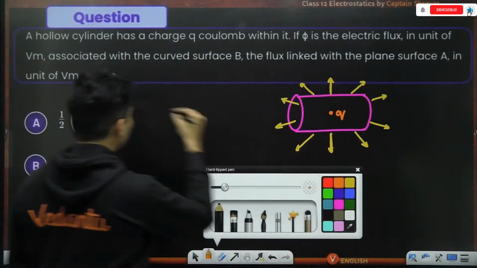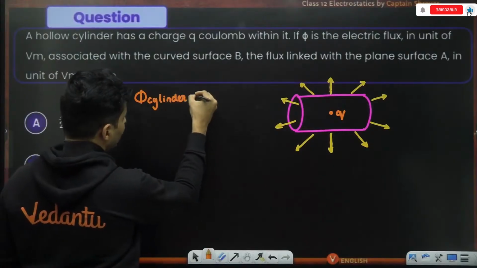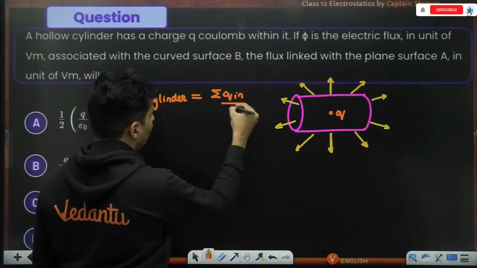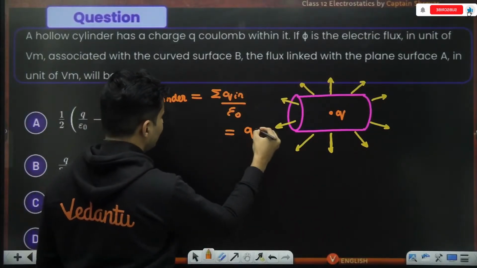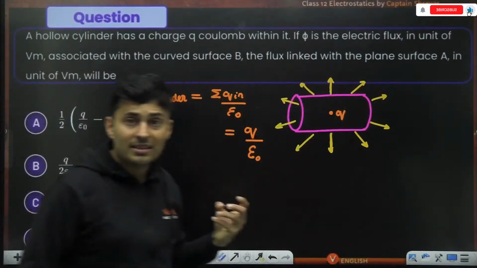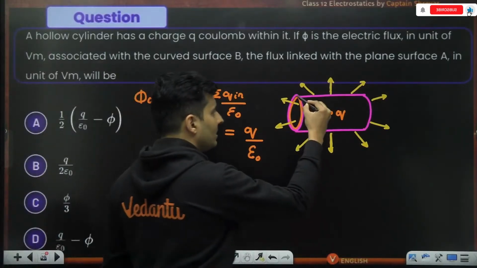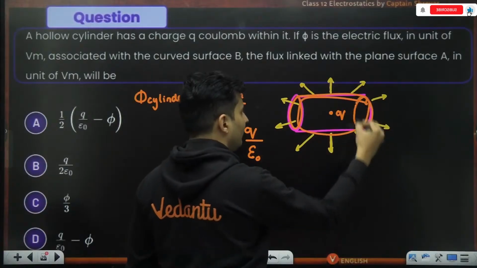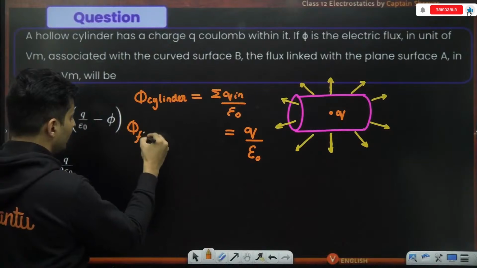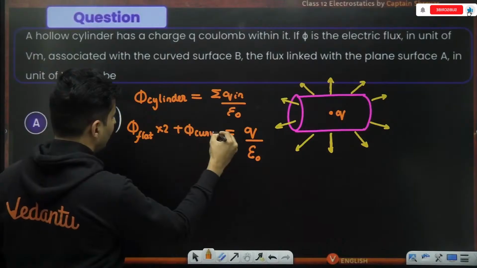One thing is very clear. The entire flux through the cylinder, by using Gauss's law, can I say it is the charge which is inside divided by epsilon? The charge which is inside is Q, so it will be Q by epsilon. But the total flux of the cylinder will be the sum of three fluxes: the flux of this face, the flux of the curved surface, and the flux of the other flat face. So it is the flux of those flat faces 2 times plus the flux of the curved face.